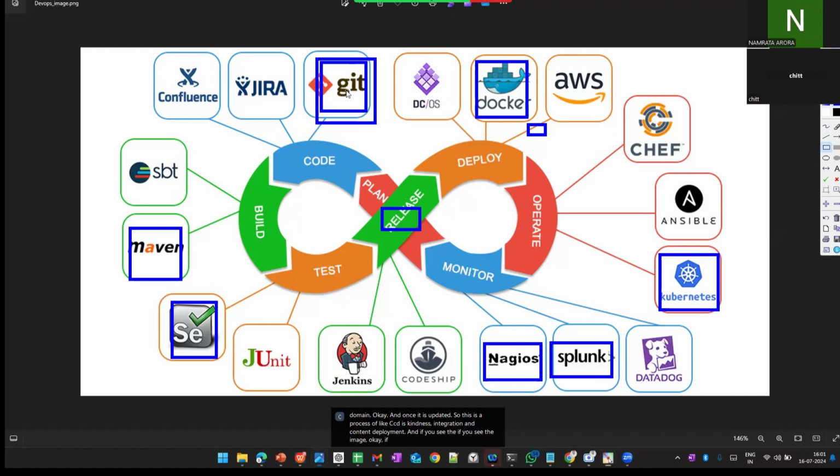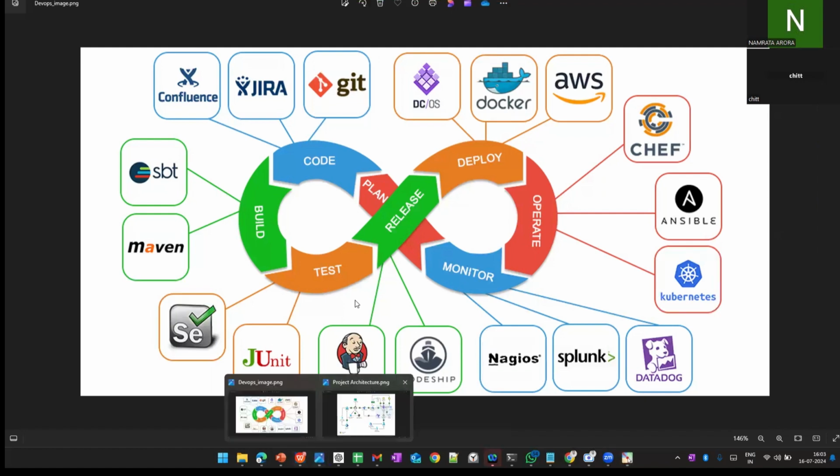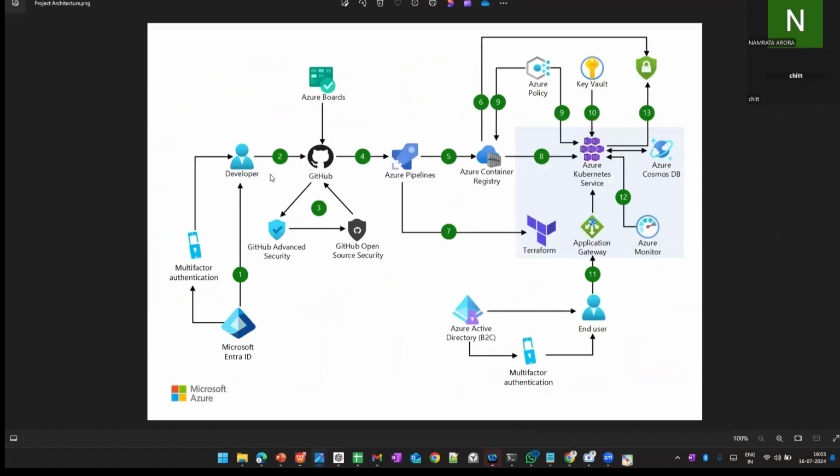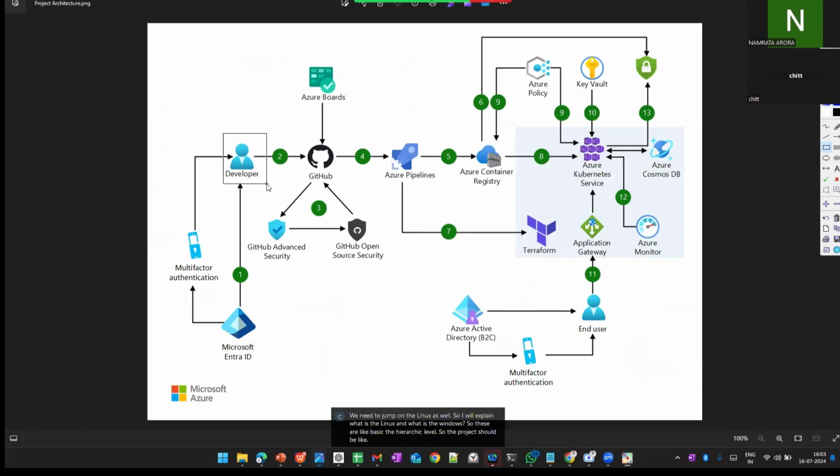Before learning Git, we need to jump onto Linux as well. So I will explain what Linux is and what Windows is. These are the basic hierarchical levels. So the project should be like this: the developer needs to add the code and push the change and modification to the repository, and then deploy the application, as I already mentioned, with CI and CD, deploying on Kubernetes.